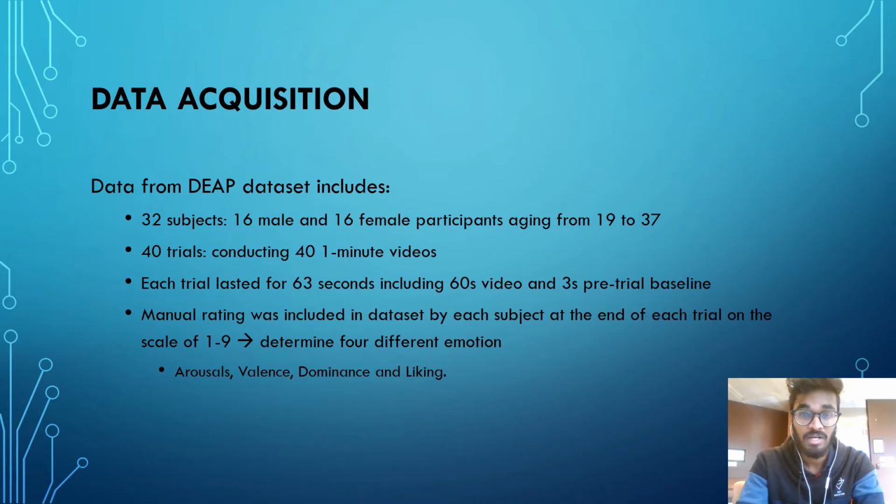We acquired the data from a data collection unit, which is recommended by our tutors. The DEAP dataset includes 32 subjects, 16 male and 16 female, aged from 19 to 37. We took 40 trials of each data, conducting 41-minute videos. Each trial lasted for 63 seconds, including a 60-second video and a 3-second pre-trial baseline. The manual rating was included in the dataset by each subject at the end of each trial on a scale of 1 to 9, which determines 4 different emotions: arousal, valence, dominance, and liking.